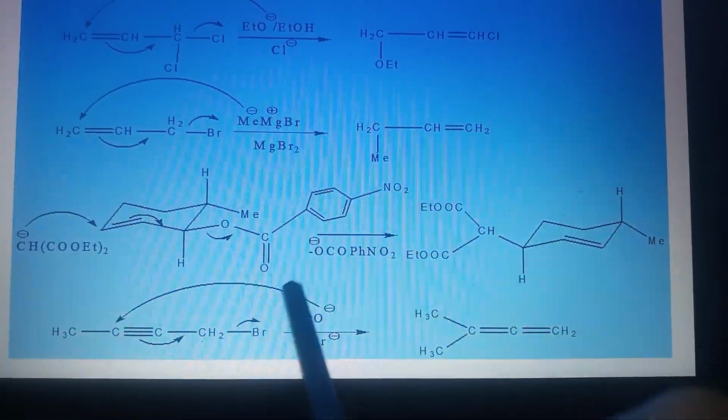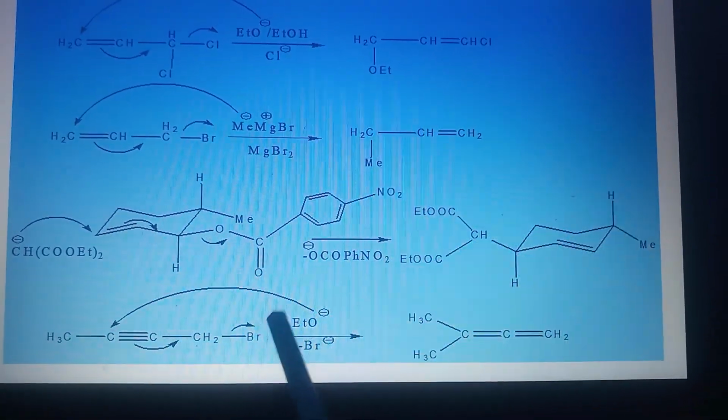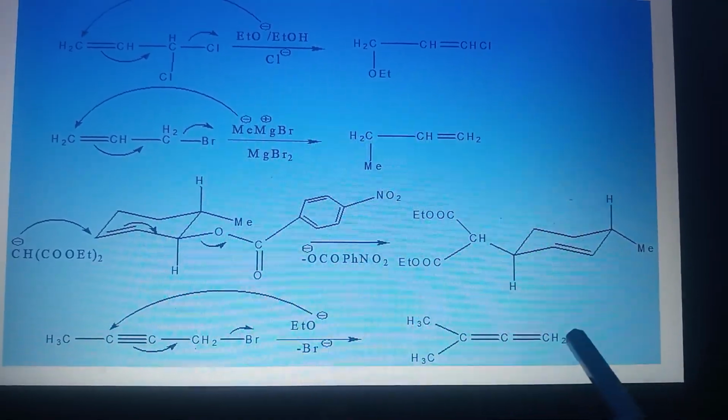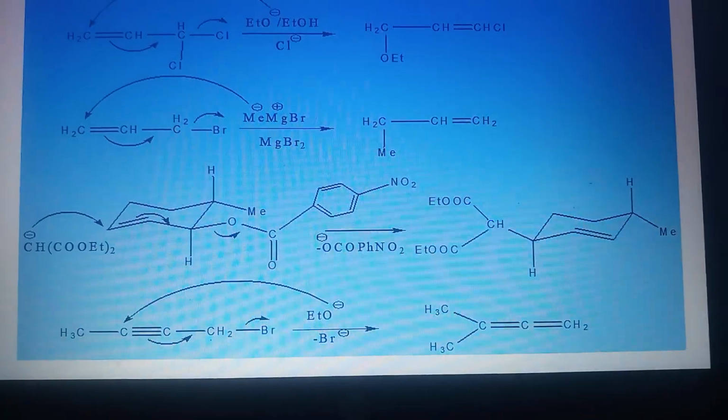And finally, in presence of a triple bond, ethoxide anion will attack this carbon, shifting the double bond, removing the Br minus, forming this type of allene compound.